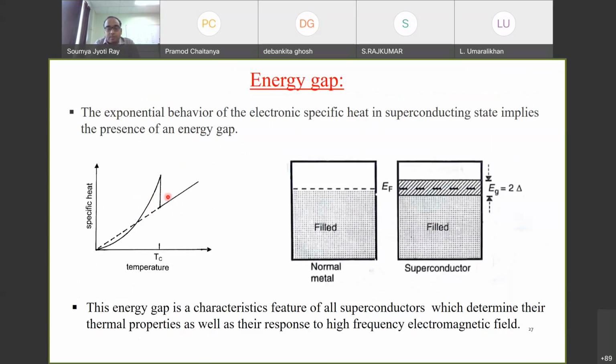And this is usually possible whenever there is a gap. Okay. So as it says, this energy gap is a characteristic feature of all superconductors, which determines their thermal properties as well as their response to high frequency electromagnetic radiation.